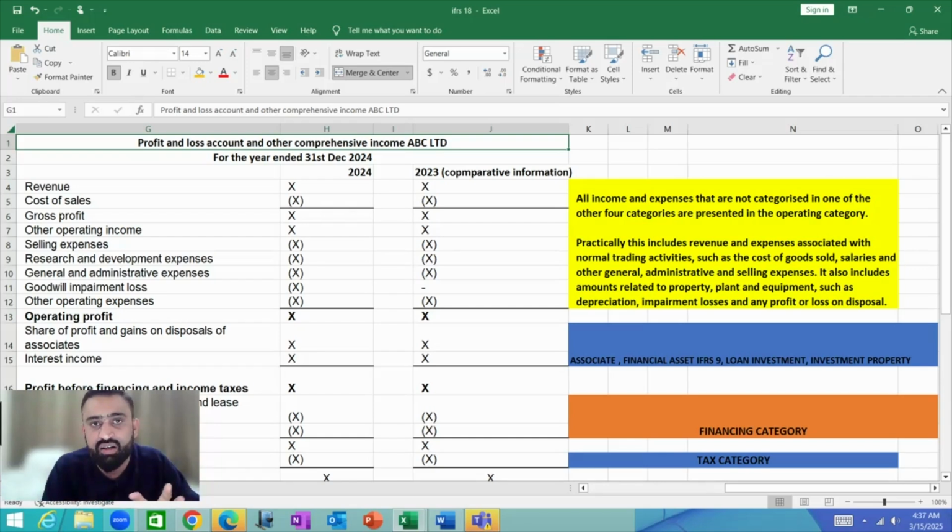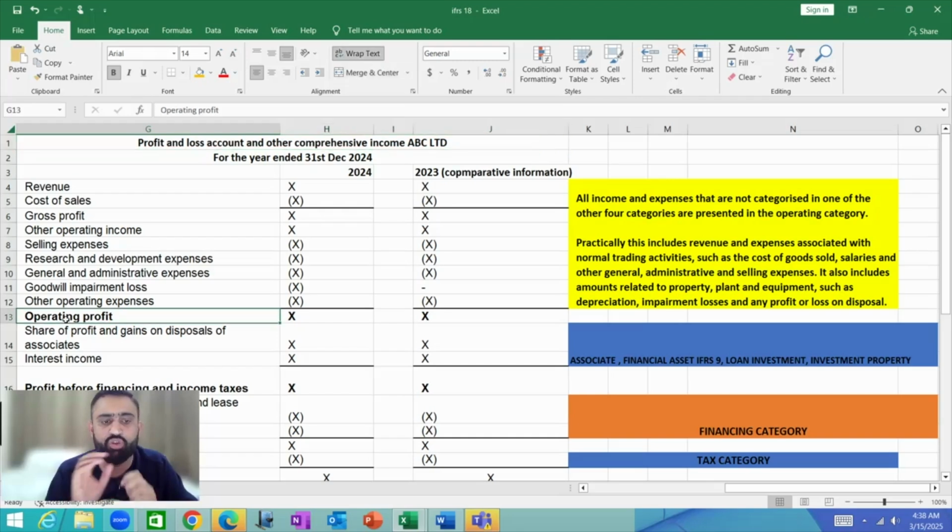When we have recorded all the operating activity, revenues, cost of sale, all other operating income, selling expenses, research and development expenses, general and administrative expenses, goodwill impairment, other operating expenses like gain or loss on a disposal or impairment losses on property, plant, equipment, depreciation, we will have a subtotal which is known as operating profit.